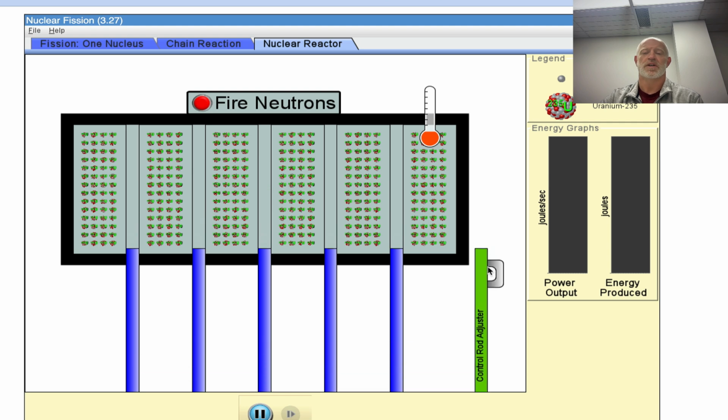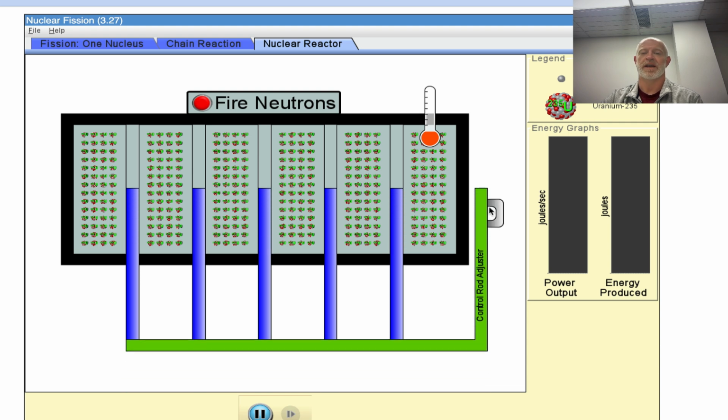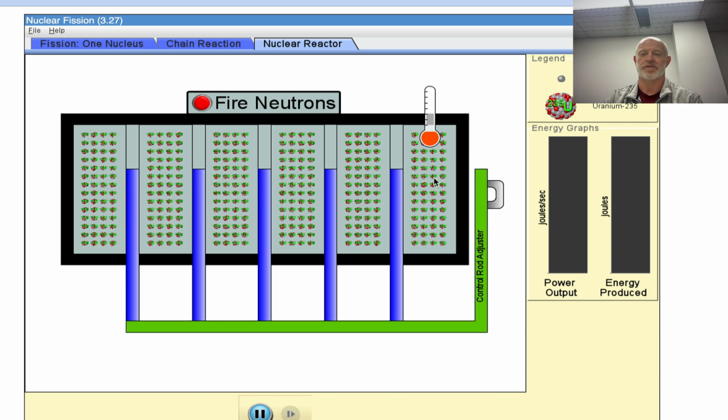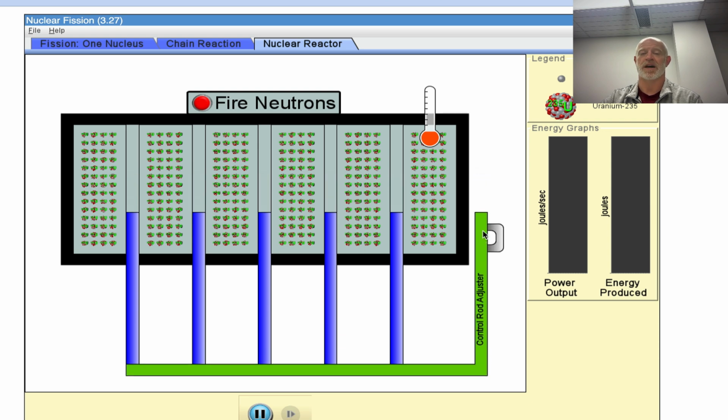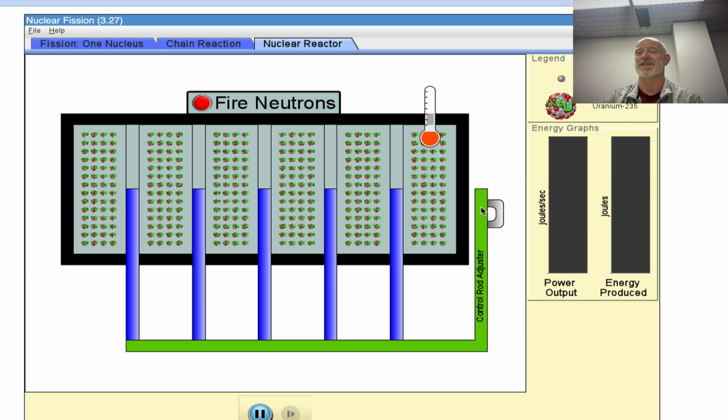We're still just sending a neutron in, and we're letting it purify uranium-235. This is all little green dots and rods. These are all purified uranium-235. These are called fuel rods inside a nuclear reactor. And we can't really speed them up or slow them down in terms of the chemistry. All we can do is get in the way.